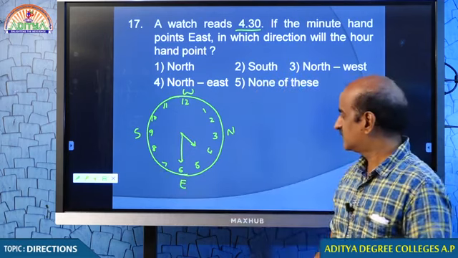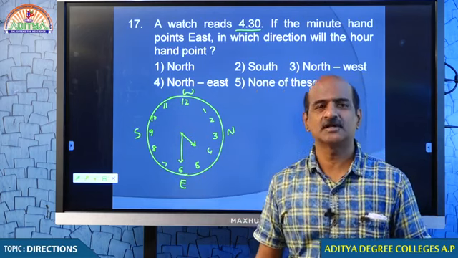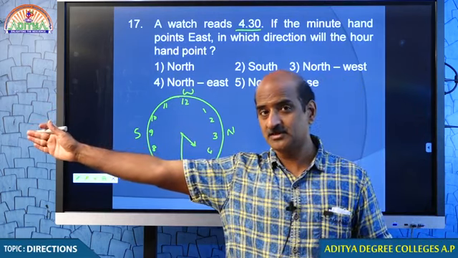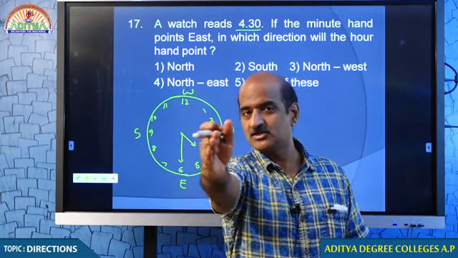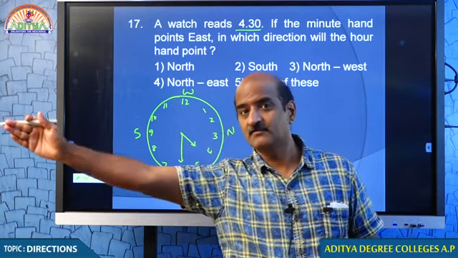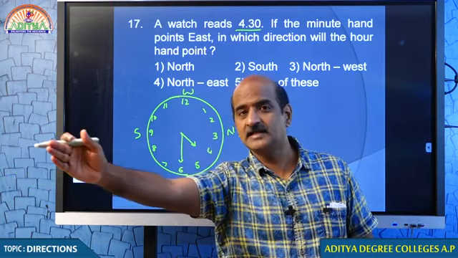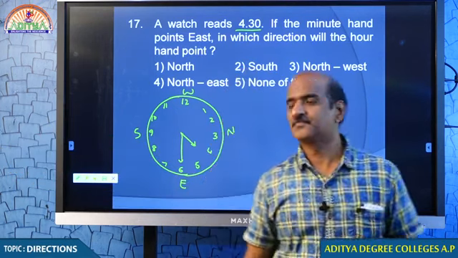So students, when you call this point east, look at that. There is east. You know where north is? 90 degrees anticlockwise from east is north. From east, if I come 90 degrees anticlockwise, then you will get north.